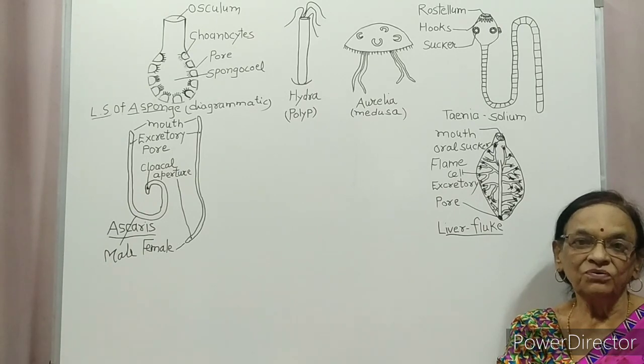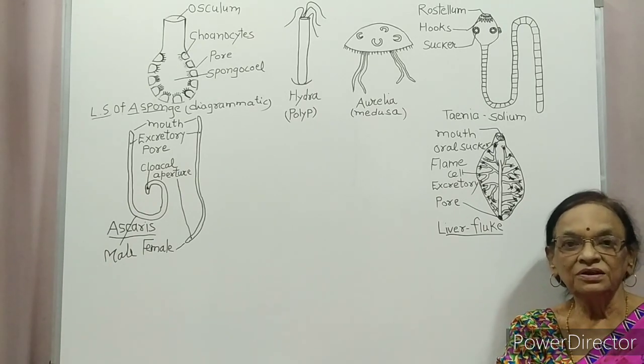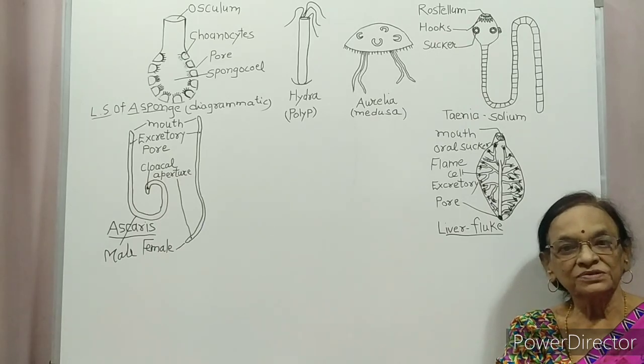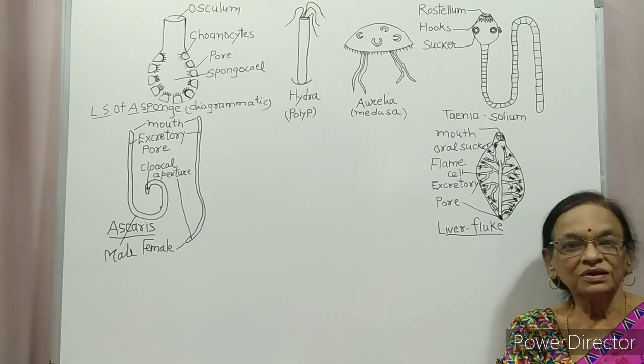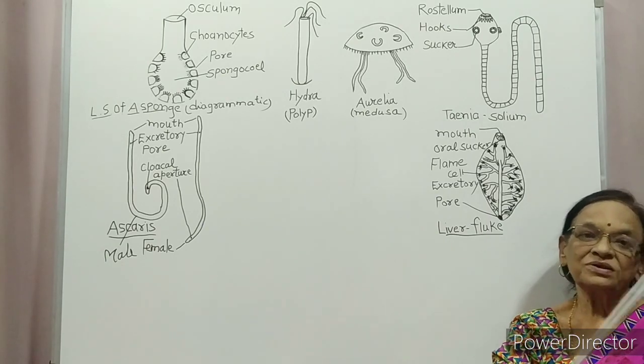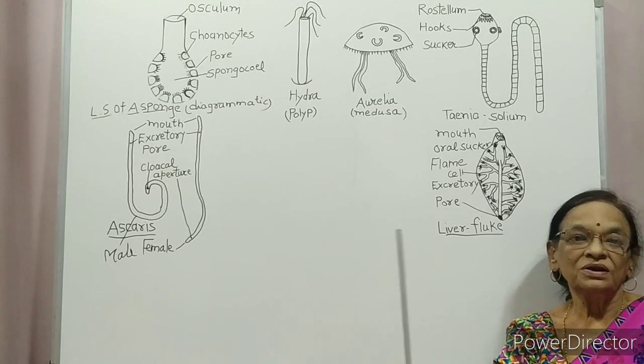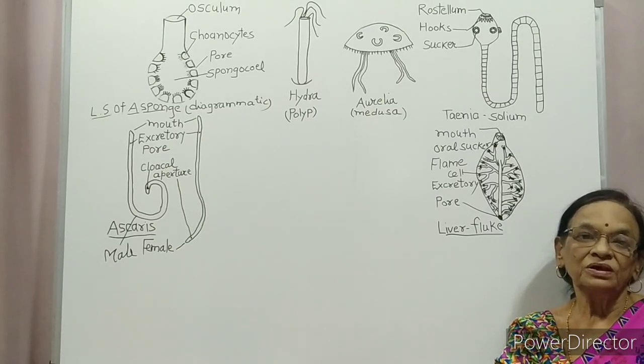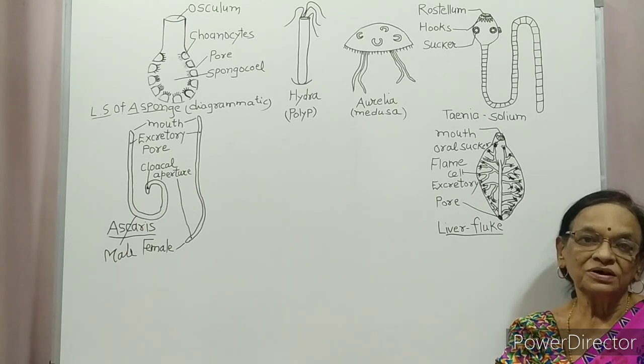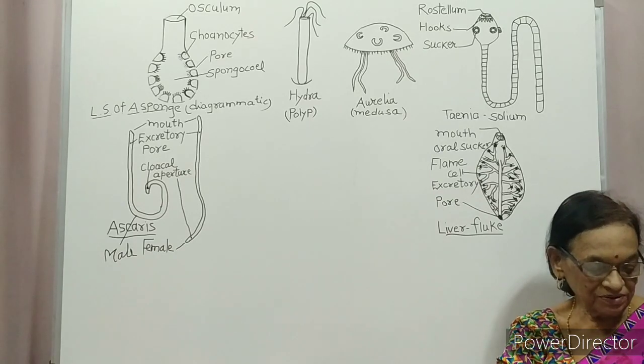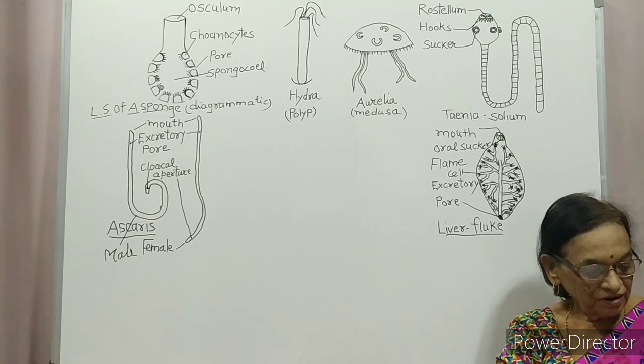Intracellular digestion: food directly enters into the protoplasm of the cell. In amoeba, food directly enters into the protoplasm. That is called intracellular. So extracellular means food does not enter into the cell. It remains in the hollow of the alimentary canal. And intracellular means food remains inside the protoplasm. That is about digestion.